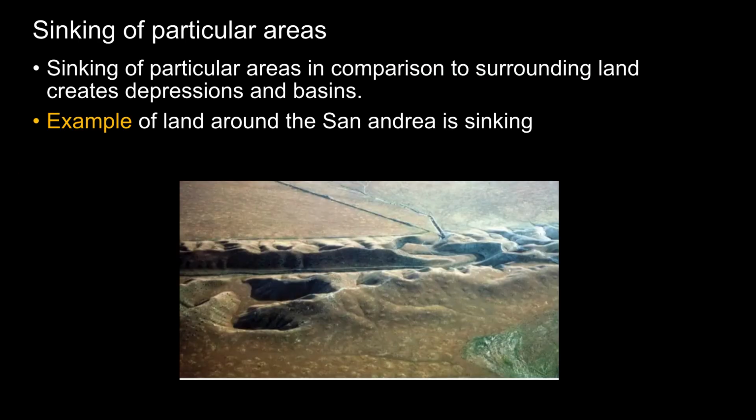Sinking of particular areas in comparison to the surrounding land creates depressions and basins. An example is the land around the San Andreas, which is sinking. It is new research by geologists.